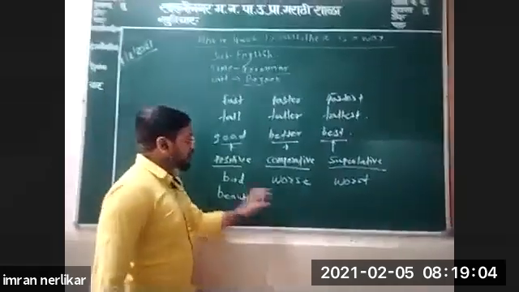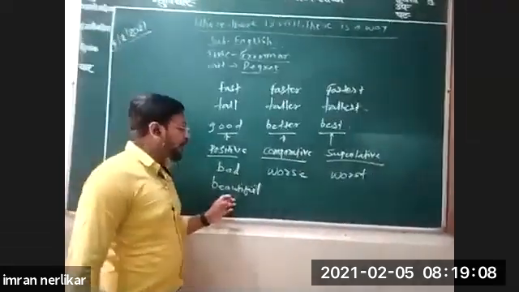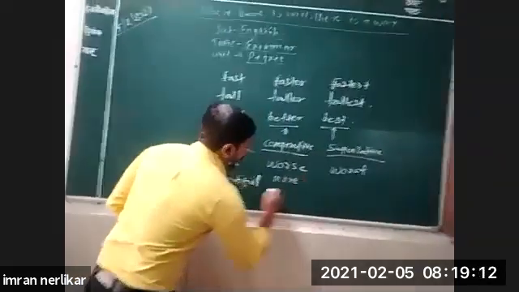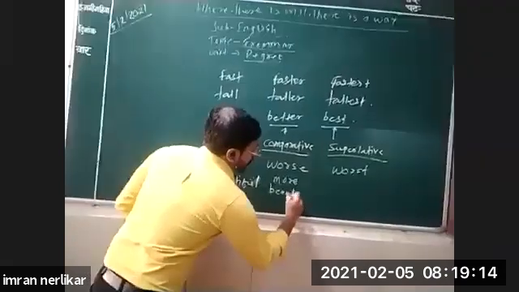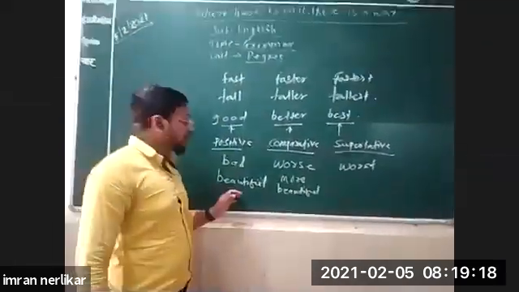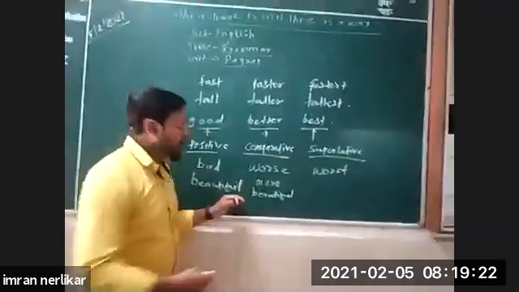What will be the comparative of beautiful? It is more beautiful. She is a beautiful girl. Now, she is more beautiful than her, we say.